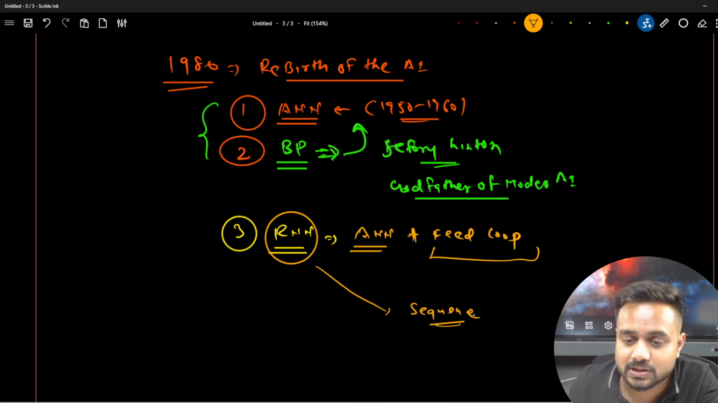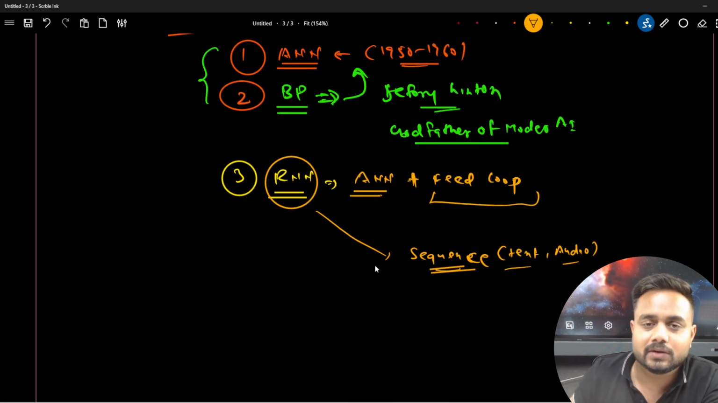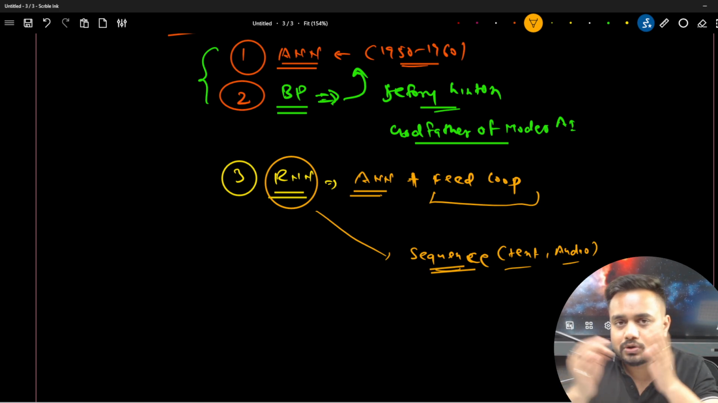Mainly they created this RNN for sequence data. What is the meaning of sequence data? Sequence data means text data is a sequence data, audio data is a sequence data. In sequence data we have some sort of similarity.